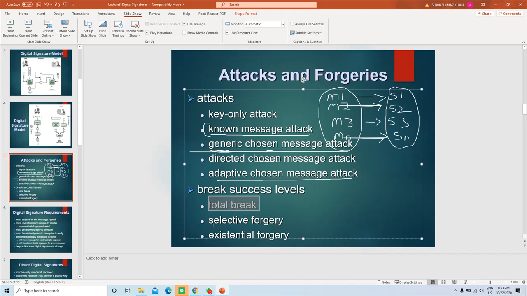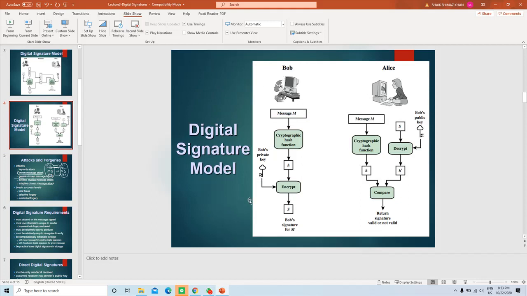The second one is universal forgery. The attacker finds an efficient signing algorithm. So the attacker is able to create some sort of algorithm that can work like the algorithm which is used by the sender.